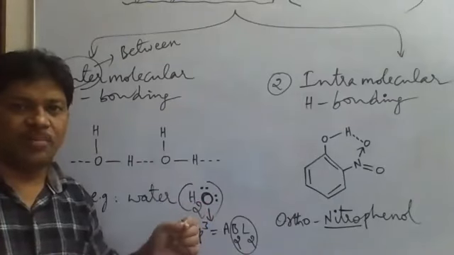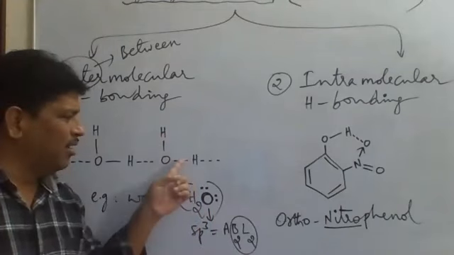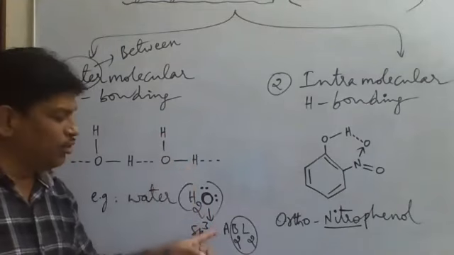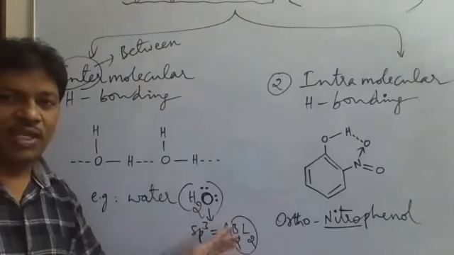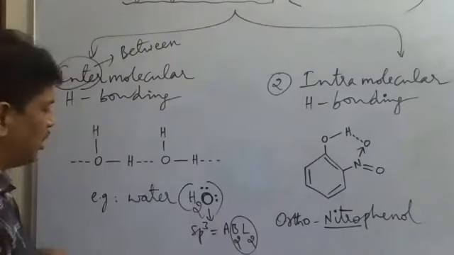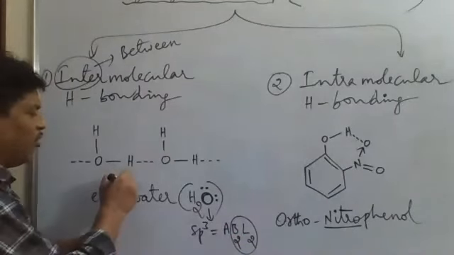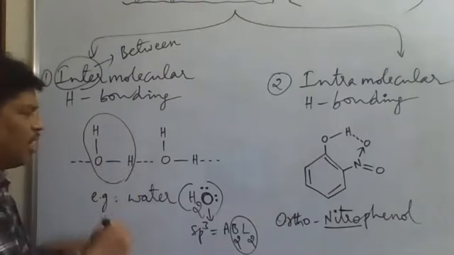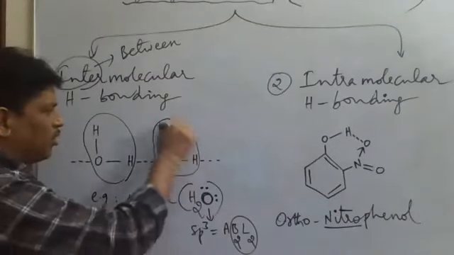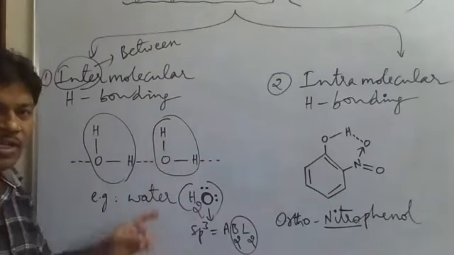V shape or bent shape or angular shape. So this is due to the AB2L2 notation of VSEPR theory. Now in this case, here is one water molecule, and here is another water molecule. So between two water molecules, what is there?